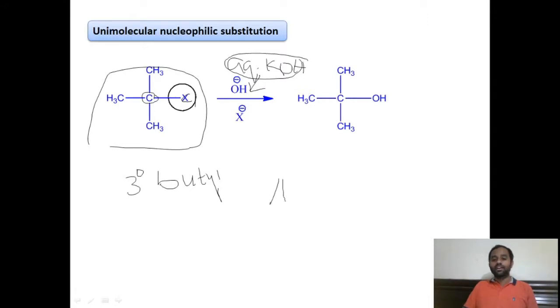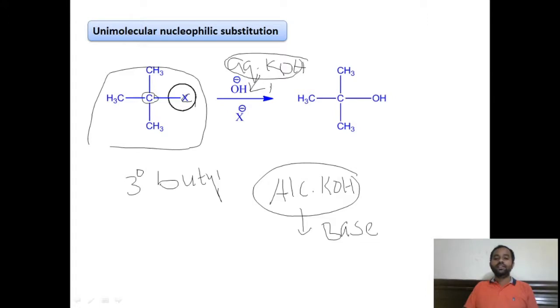If we take alcoholic KOH, this alcoholic KOH is different from the aqueous KOH. This is used as a base, whereas here it is used as a nucleophile. Now you got the difference.